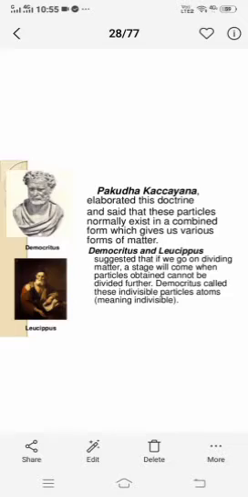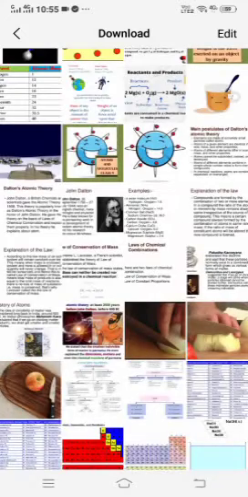Democritus named these particles as atoms. What is the meaning of atoms? Atoms means indivisible. When you cannot divide anything further, that is the atom. The meaning of atoms is indivisible. So this was about some of the scientists, children, and their discoveries.